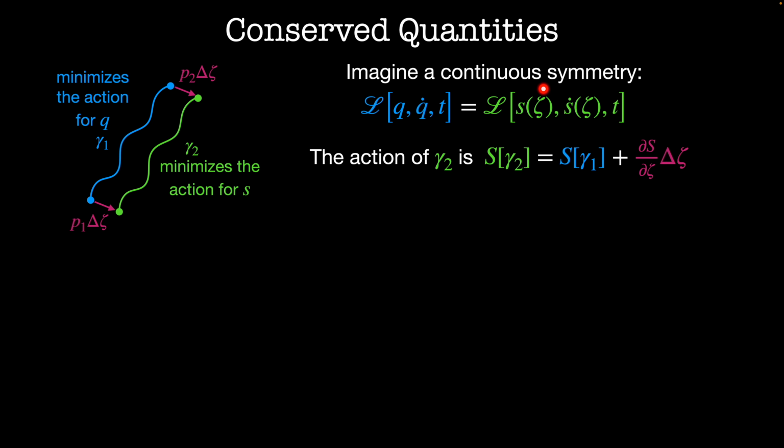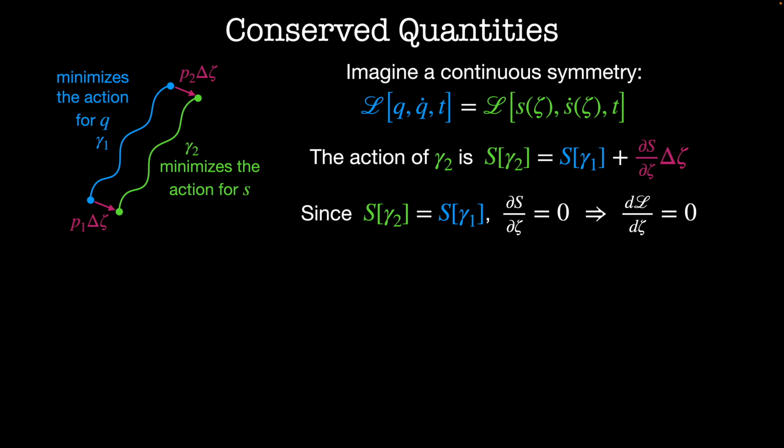If S of zeta really is a continuous symmetry of the system, then by definition the action of the second path is equal to the action of the first path. And this term, dS by d zeta, must be equal to 0. Or equivalently, the total derivative of the Lagrangian with respect to zeta must be equal to 0.